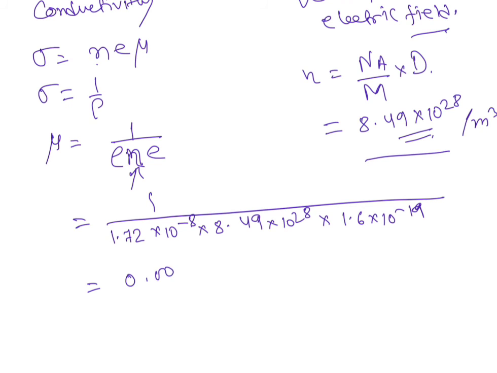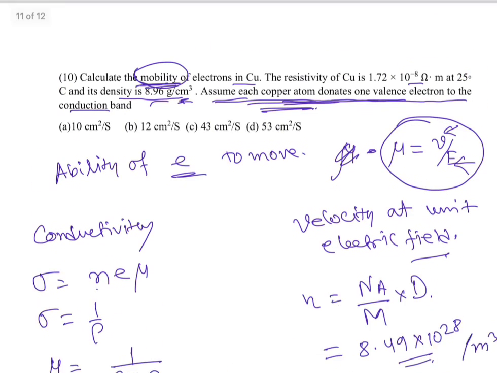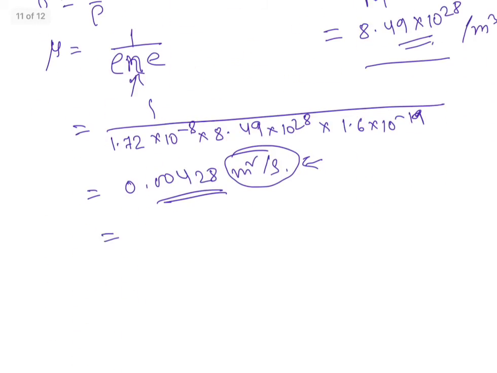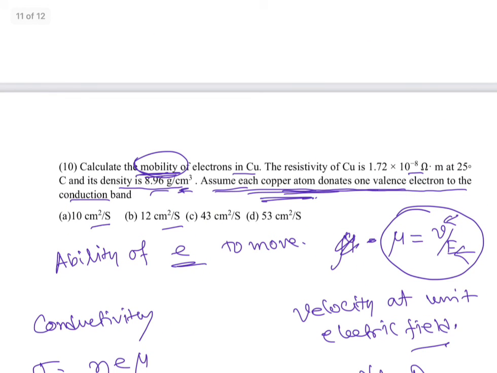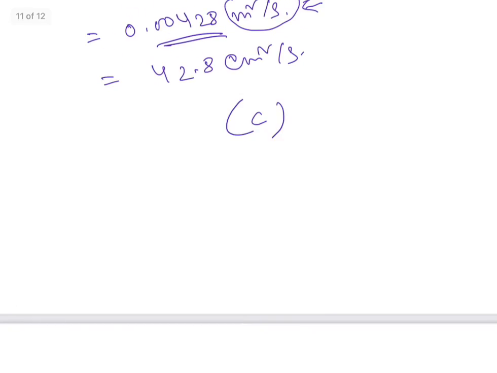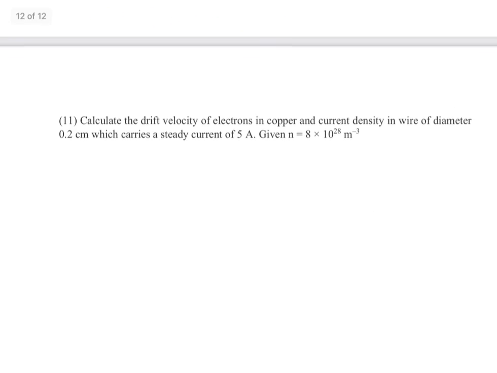So ultimately we will have 0.0428 meters square per second. Be careful about the unit, meter square per second. But here the options are in centimeters, so let's convert to centimeters. It will be 42.8 centimeters square per second. So it is close to option C, right? Yeah, so value C. So let's move to number 11.